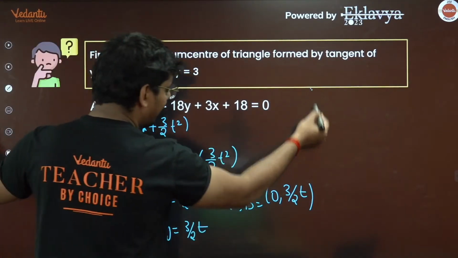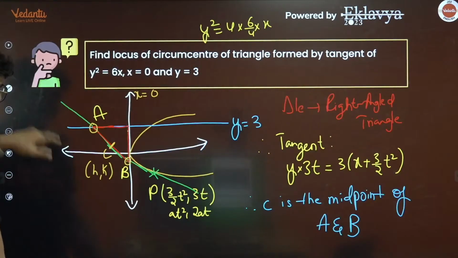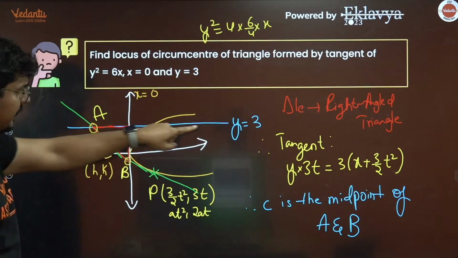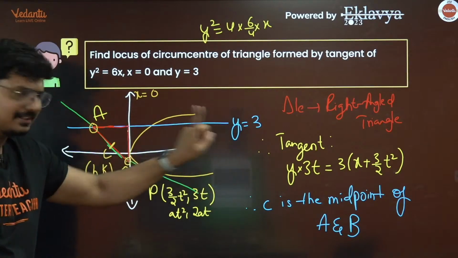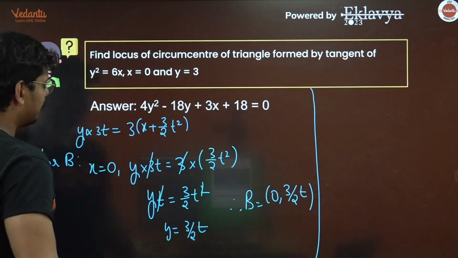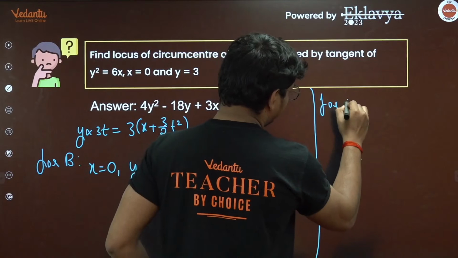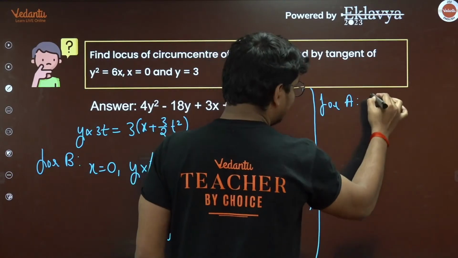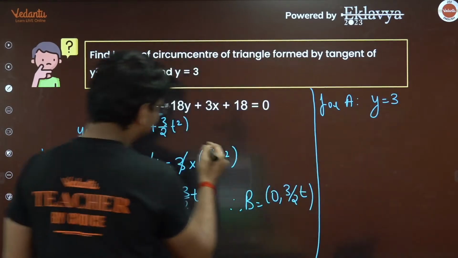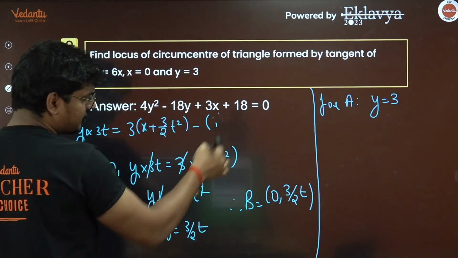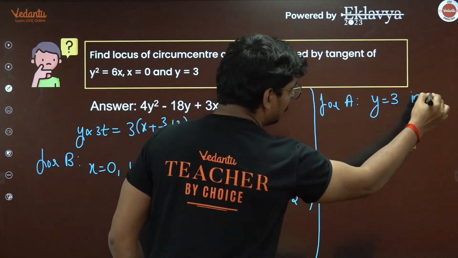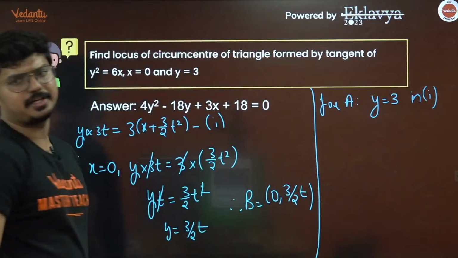Similarly, how do you find this point A? Point A is the intersection of y equal to 3 and this line. So for point A, you put y equal to 3 in this equation. Let us suppose this is equation number 1. Put y equal to 3 in equation number 1.